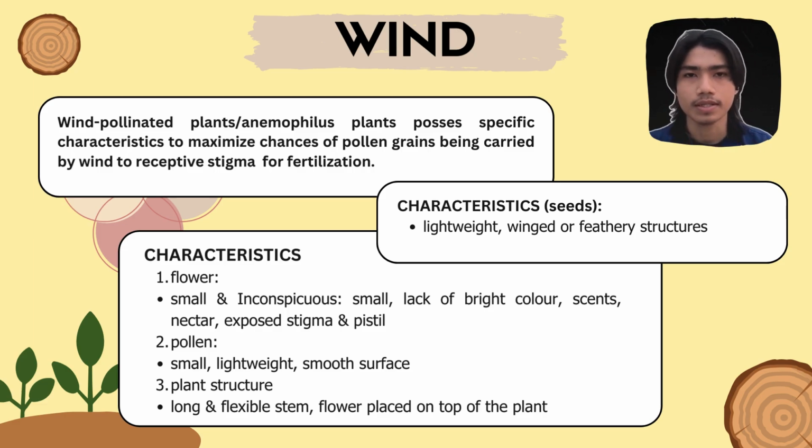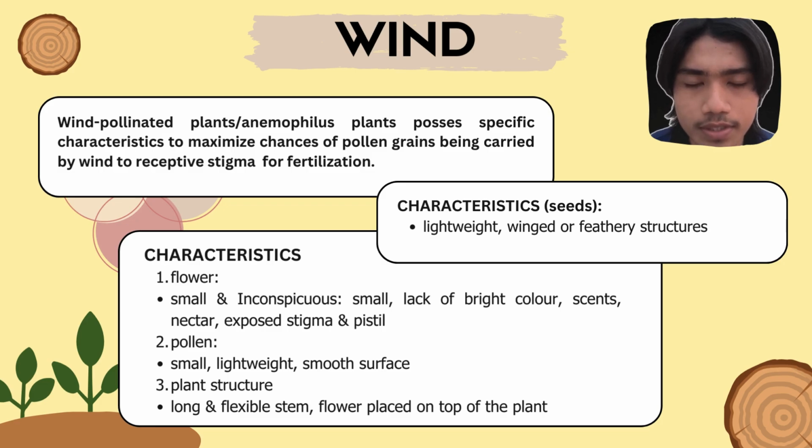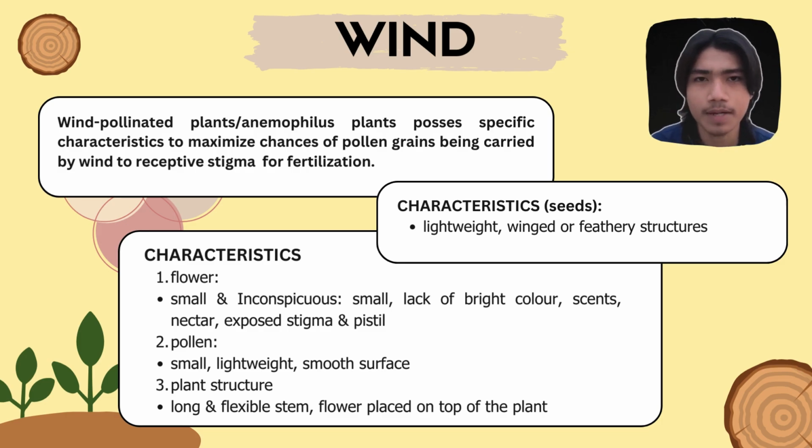Firstly, the characteristic of the flowers of wind-pollinated plants is that they often have a small and inconspicuous size. There is also a lack of flower scents and nectar, since they do not have to attract pollinators. The reproductive parts of the plants are often exposed. This easily lets the wind carry away the pollen from the stamen or receive it to the pistil.